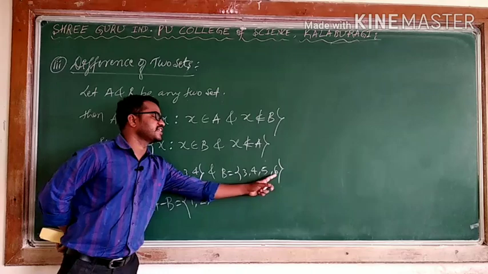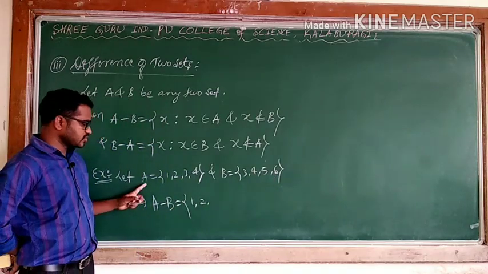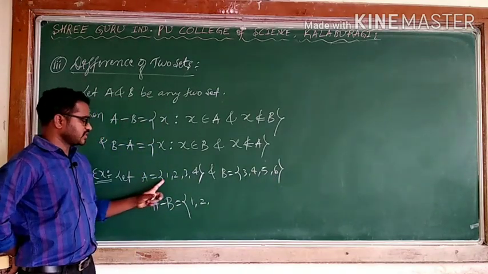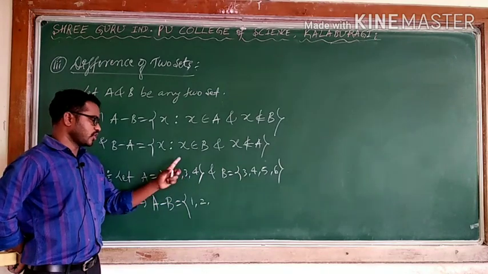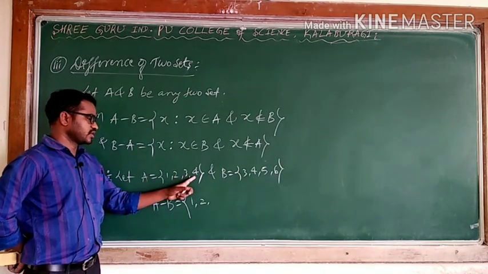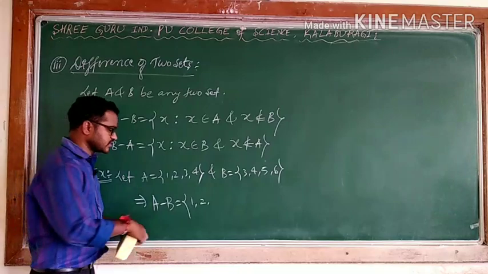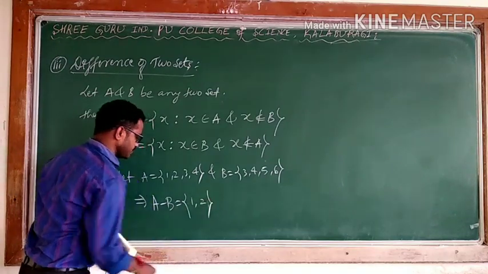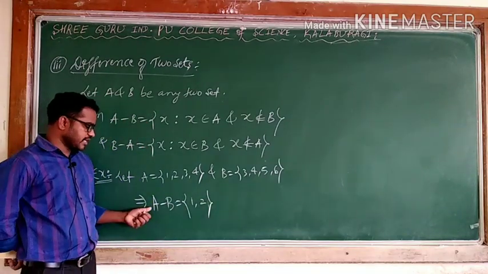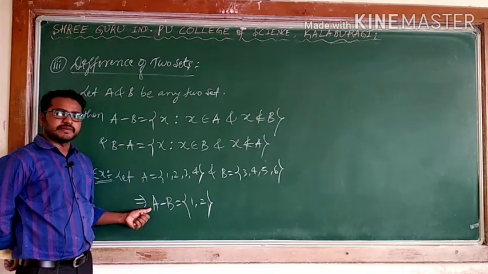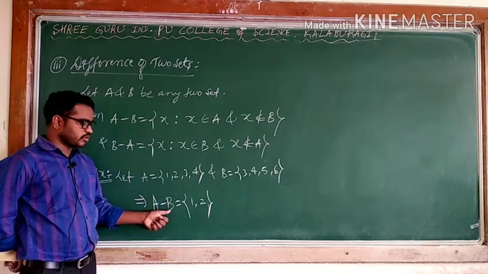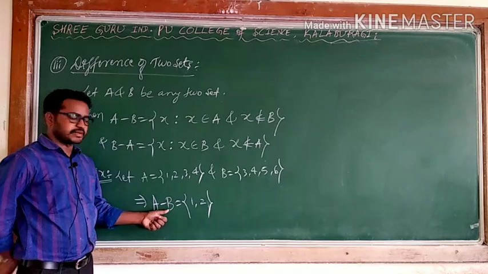Don't bother about 5 and 6. A minus B is only the elements belonging to A. 1, 2, 3 belong to A, but 3 also belongs to B, and 4 also belongs to both. So the only elements are 1, 2. A minus B is the set of elements belonging to A but not belonging to B. This is considered as A minus B.